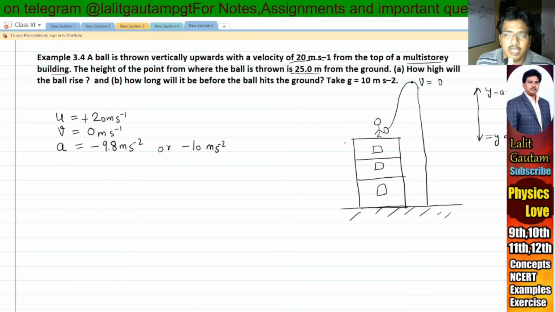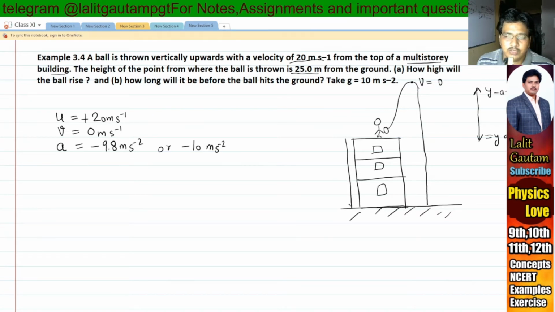It means the height of the building. The height of this multi-story building is 25 meter.